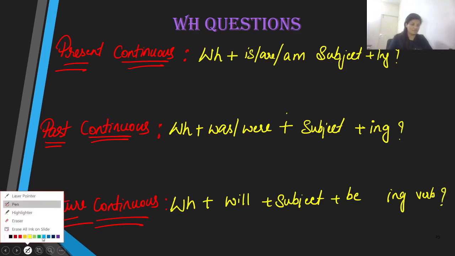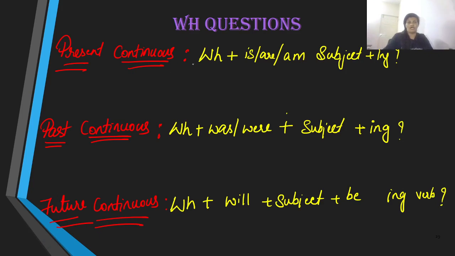Let us take the examples for these now. Supposing if I take the word where, and if I am taking the subject I. Remember, plus S is for he, she, and it. So if I say where, if I take I, obviously the verb is am. Where am, subject is I, going.